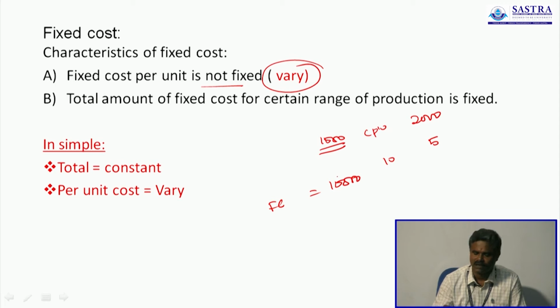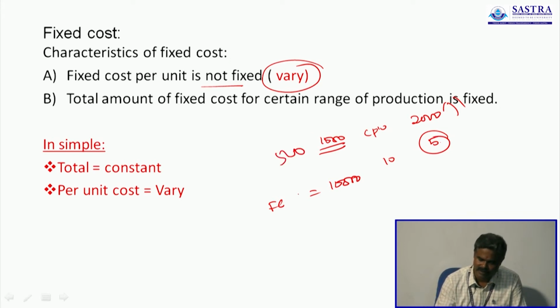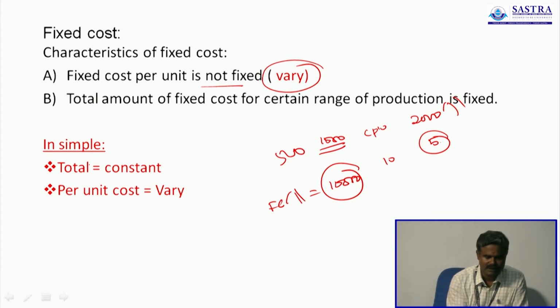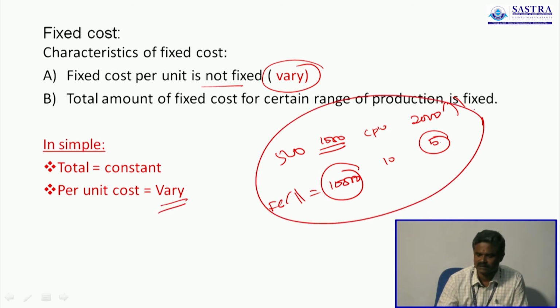So, when the volume of output is increased, the fixed cost per unit decreases. When the volume of output is decreased, the fixed cost per unit increases. So the per unit cost always varies, but the total is constant. In simple terms, you have to keep in mind: in fixed cost, the total is constant, the per unit cost varies. So this is the example.